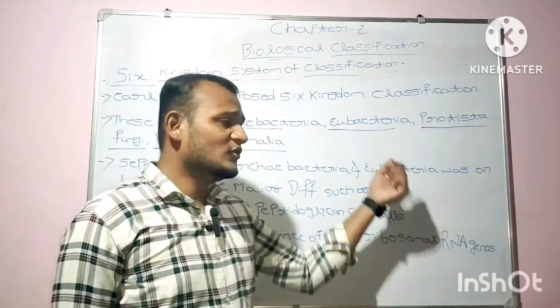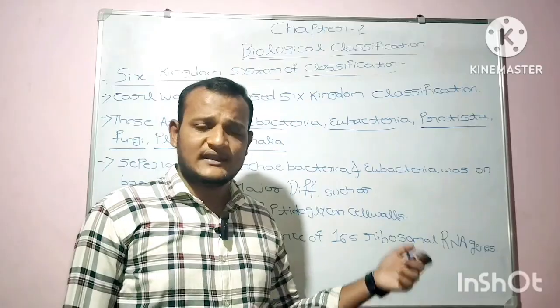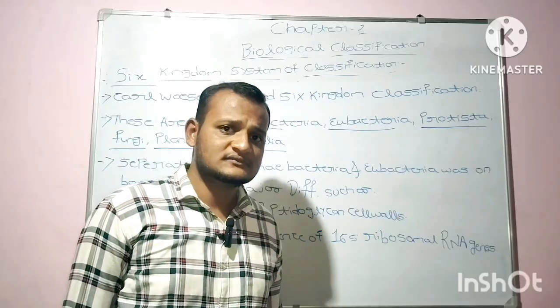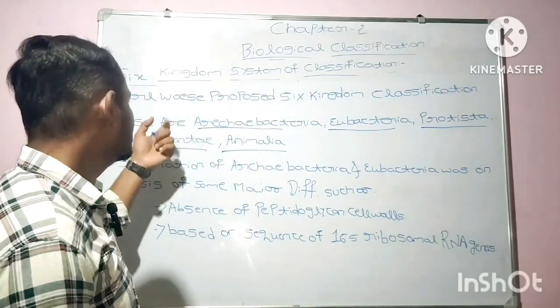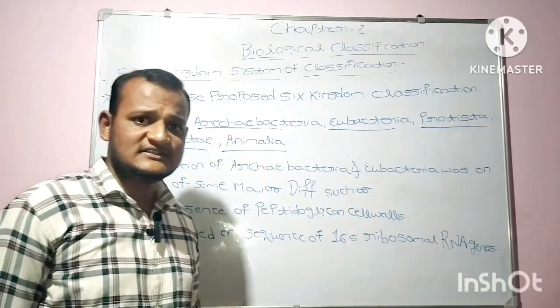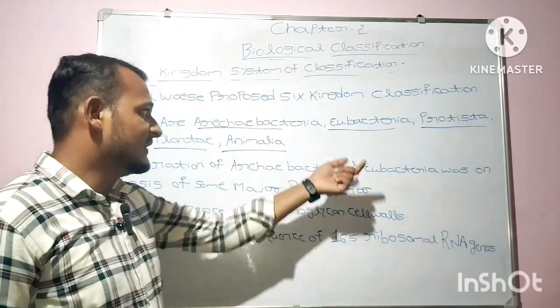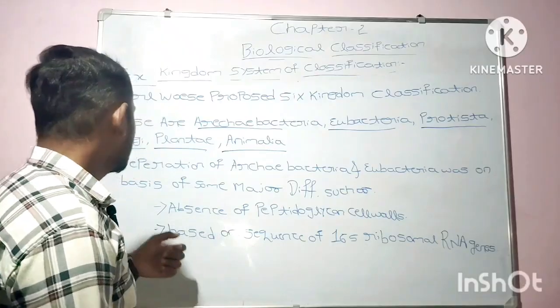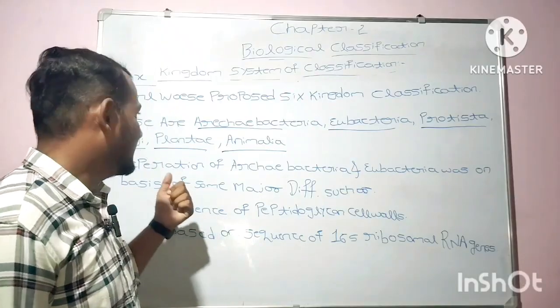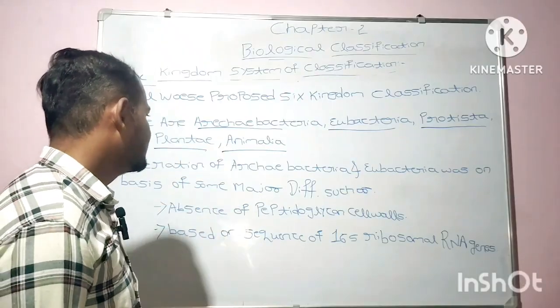These Archaebacteria and Eubacteria are the types of Monera only. So Carl Woese is the scientist who proposed the six kingdom system of classification. They are Archaebacteria, Eubacteria, Protista, Mycota, which is nothing but fungi only, Plantae and Animalia.